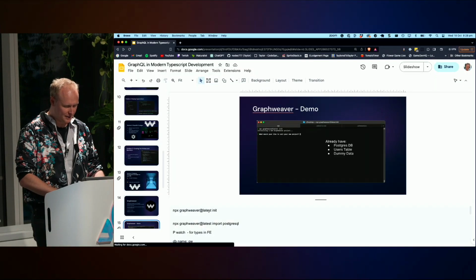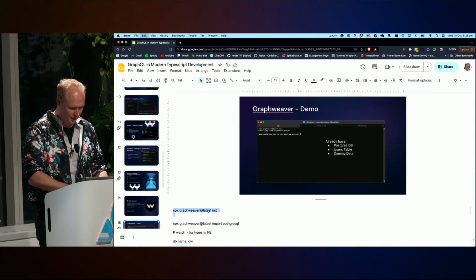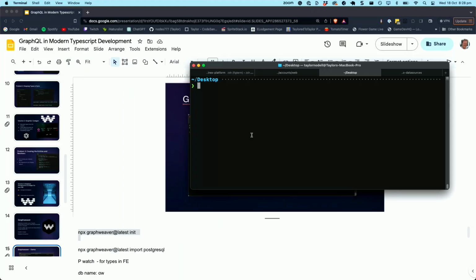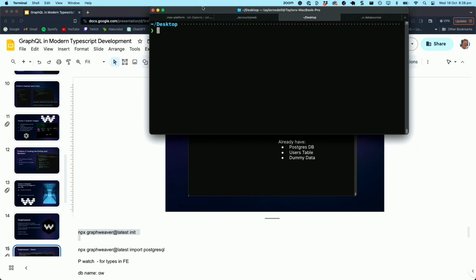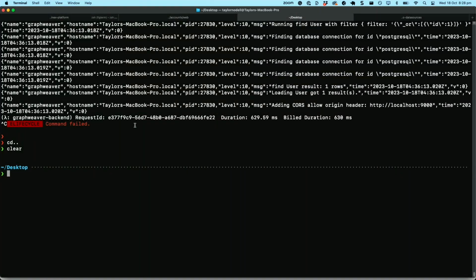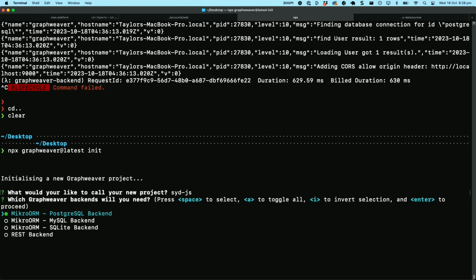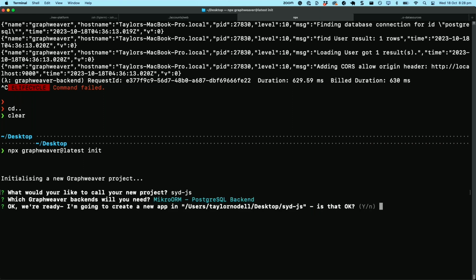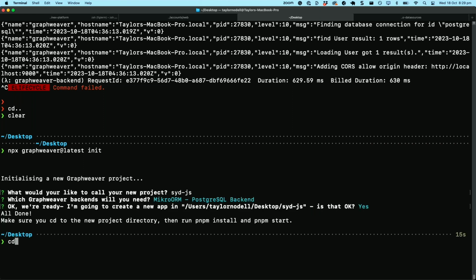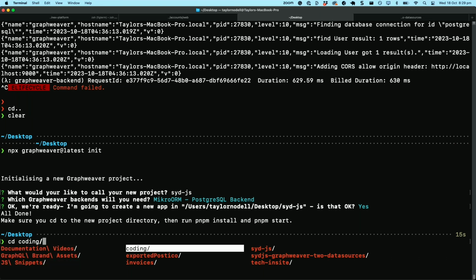So I'm going to grab the latest version of Graphweaver. I'm going to make this a little bit bigger. This is going to ask us a couple of questions. What do you want to call our new project? I heard SydJS. Great. We support a number of backends, PostgreSQL, MySQL, SQLite, and a REST backend. And it's just asking me, are you sure you want to do this? Yes, I am. Now let's jump into that new SydJS folder.